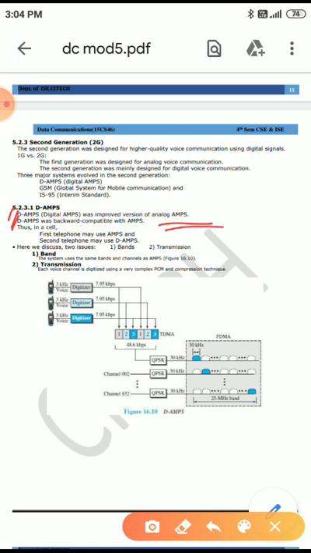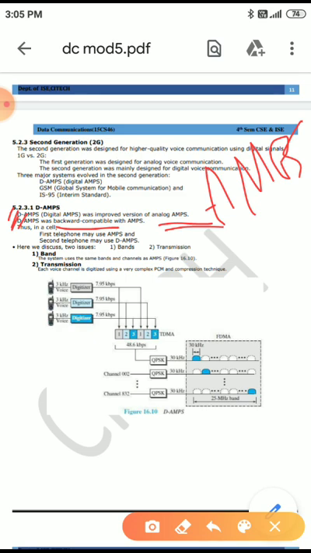backward compatible with AMPS. Backward compatible is nothing but, now we are using 4G mobiles. Through 4G we can call to 2G and 3G mobiles also. That is the meaning of backward compatible. We can call from 4G to lower versions of systems. That is backward compatible.